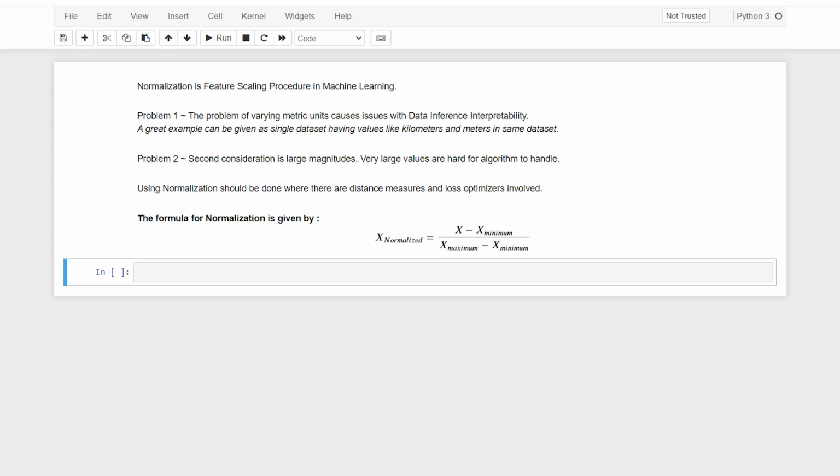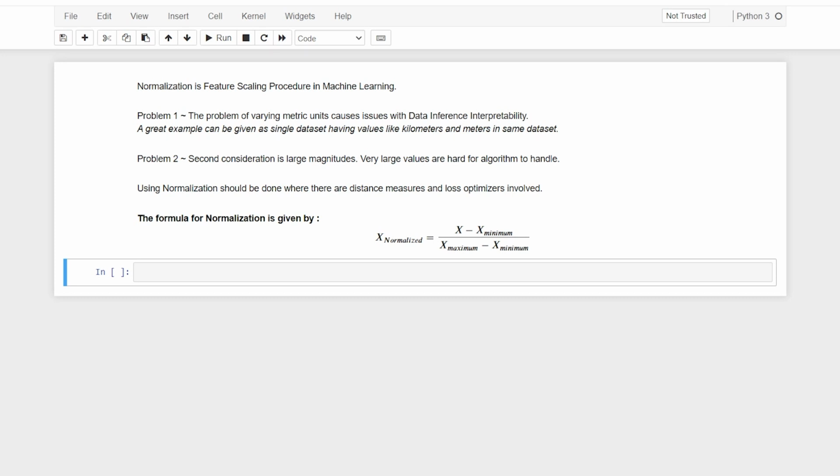Not just that, it also helps you distinctly identify the variance between, let's say, two types of algorithms. You can easily figure that out. This approach is very bad, I would say, for decision trees. But it is really good for logistic regression, because you can use a loss optimizer over that. After that, k-nearest neighbors, k-means clustering and support vector machines all work very well after feature scaling.